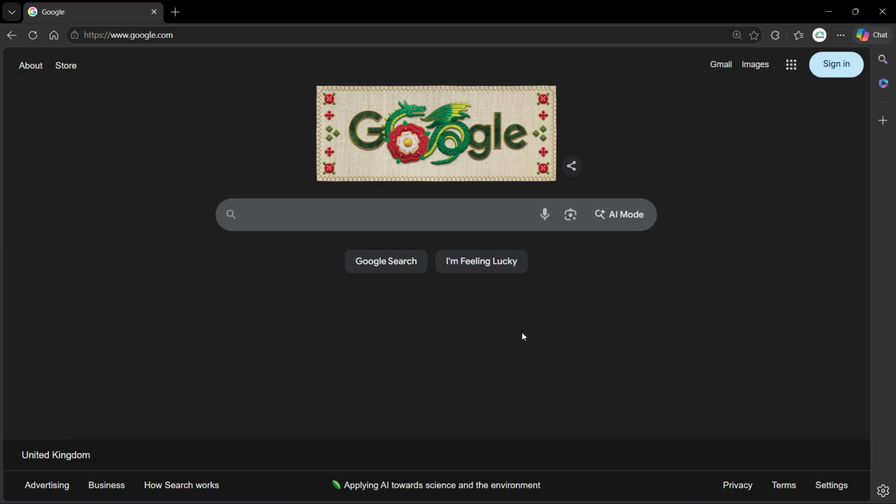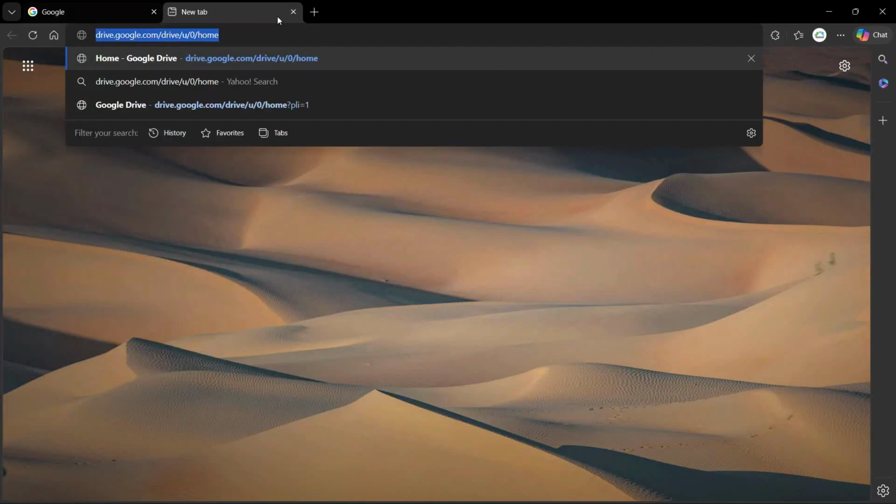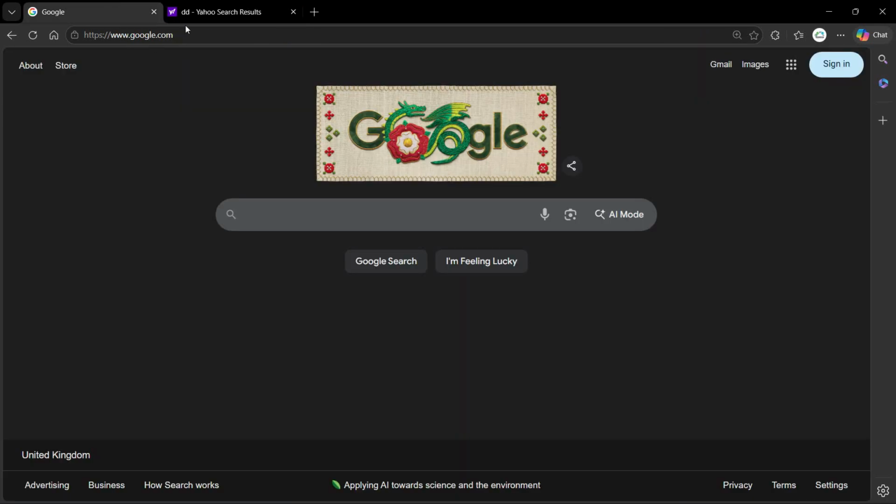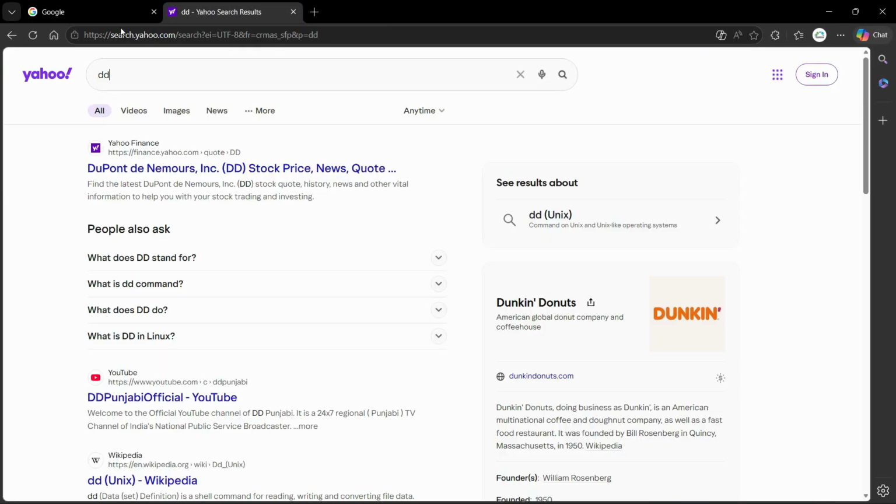In this video, we are going to see how we can make Google the default search engine in Microsoft Edge. So let's say whenever you want to perform any kind of search, whether on the new tab you want to find something, or whether on the new tab as soon as you open Microsoft Edge browser, it should open Google. So I'm going to show you how we can do both.